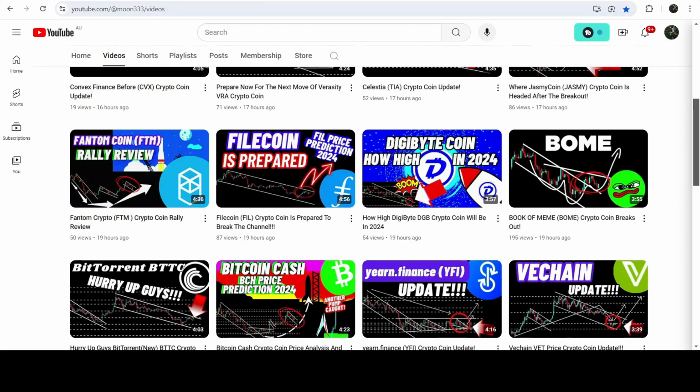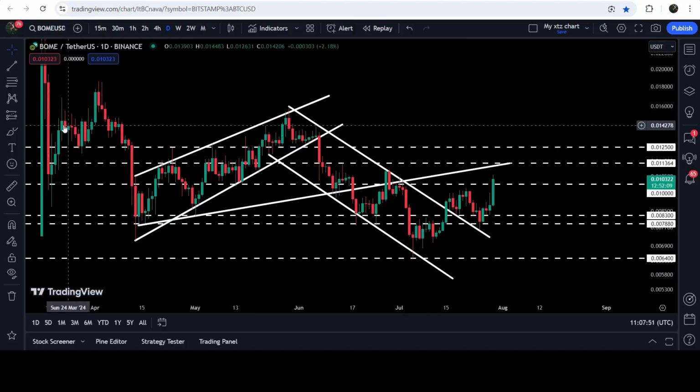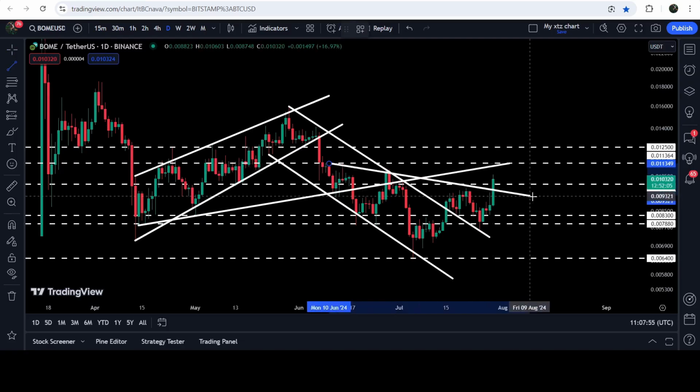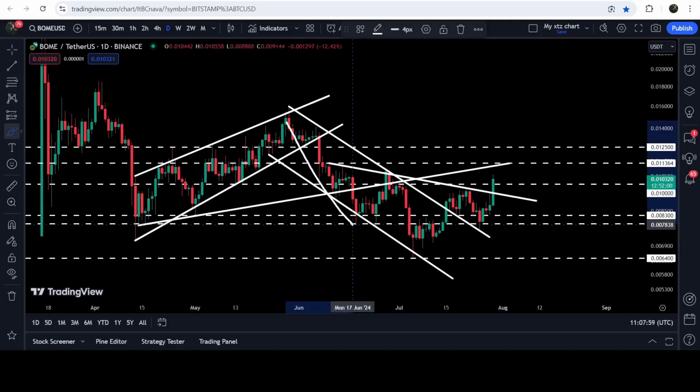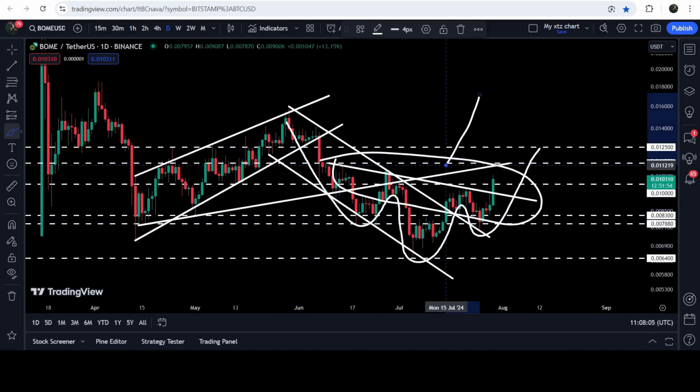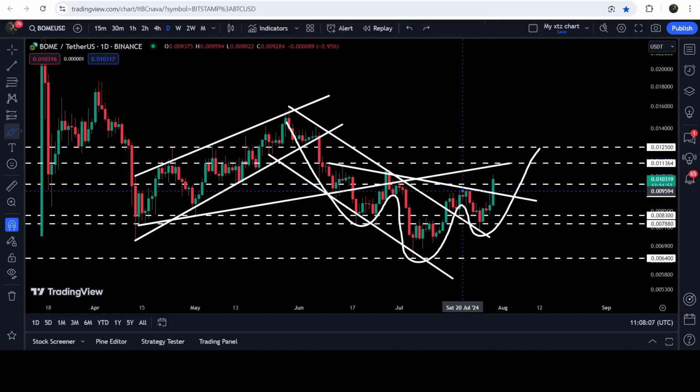And now if we take a look at the live daily time frame chart, then right now you can see that the price line is breaking out the neckline of this inverse head and shoulder pattern. This was the left shoulder, this was the head, and this was the right shoulder. And here we have the neckline, this one. And you can see that right now the price line is breaking out this neckline. And in today's video, we will analyze this move.